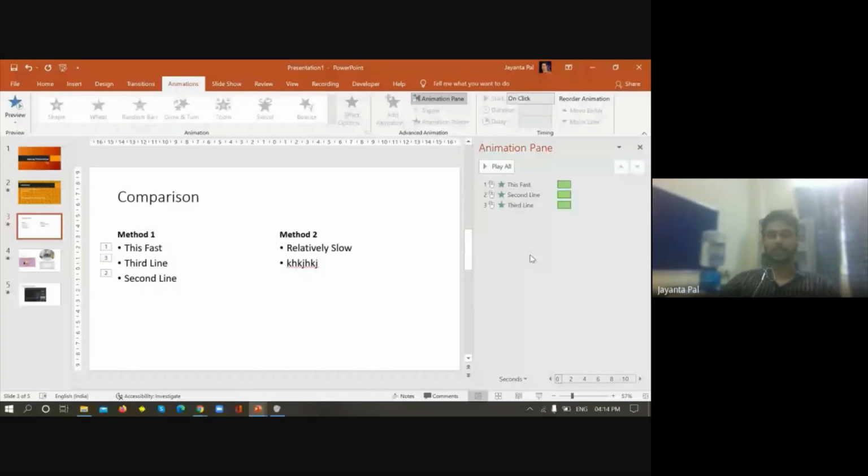That means these lines appear when I click the mouse, and I want to change that. If I want to change it, there must be an arrow button on the right-hand side of this animation. Click on that arrow, and there are different options.